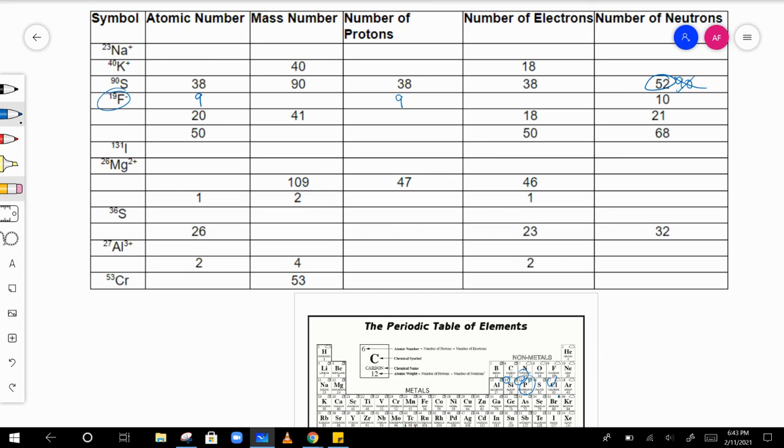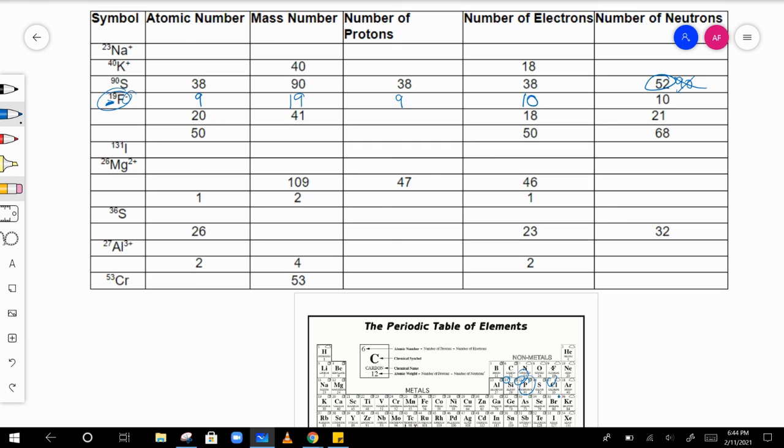Now it says the mass is 19. That's easy as well. And then we have the number of electrons. It's negative, so there must be one more electron than protons, which makes it 10.